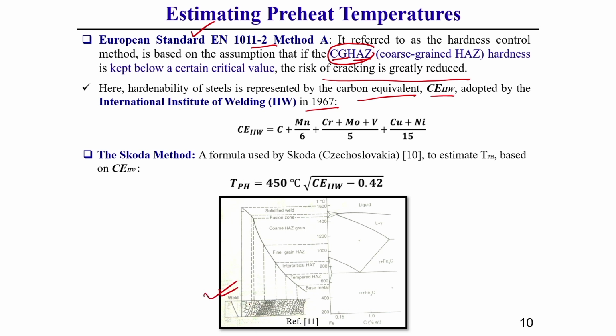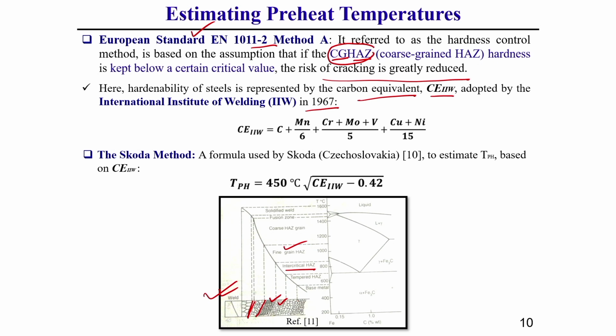Like you see in case of welding, this is the fusion zone, and just near the fusion zone there is a zone where the grain size is a little bit coarse in nature, that means larger grain size is there. This generally varies from the fusion boundary to around 1100 degree centigrade temperature. After that there is the fine grain heat affected zone, generally within a range of 1100 degree centigrade to around 850 degree centigrade, and after that another zone is there, called the intercritical heat affected zone.